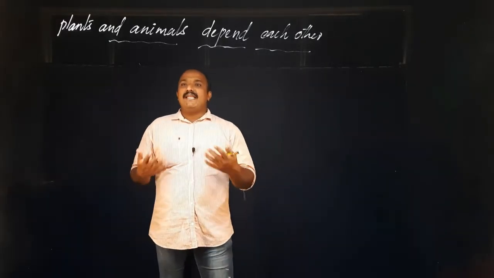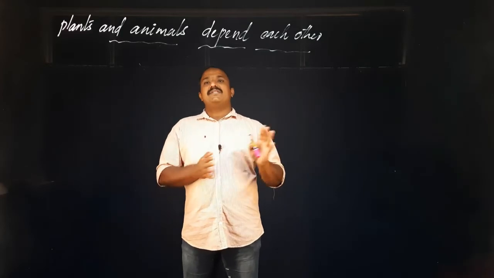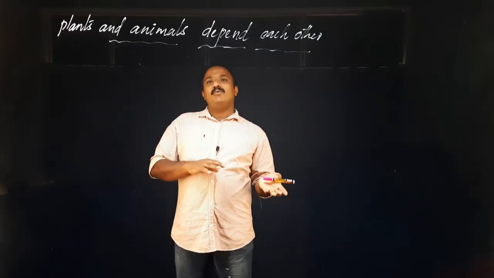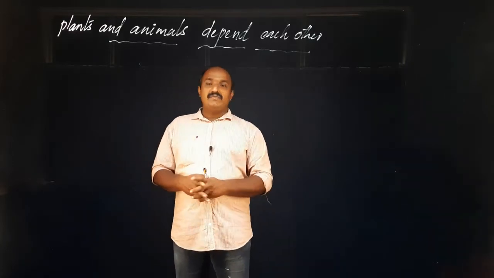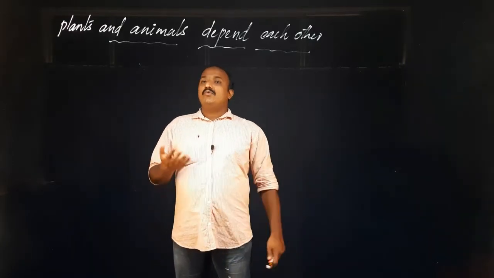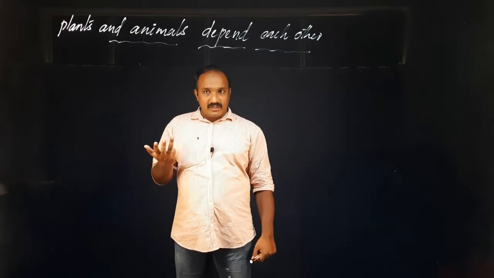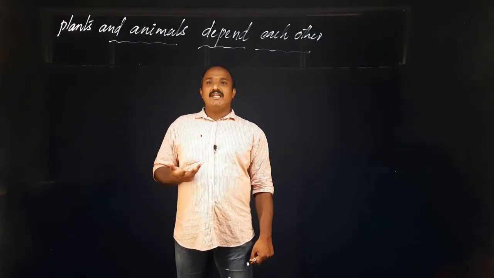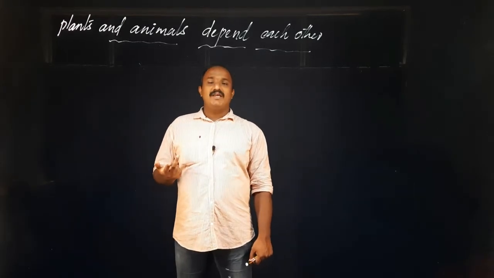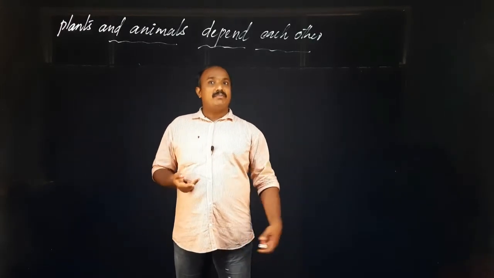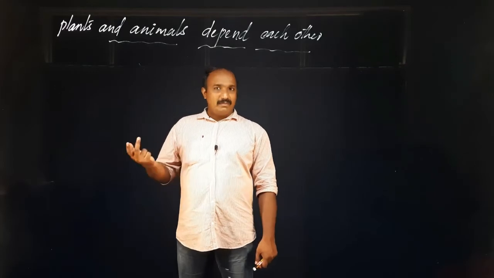So how do animals need plants and how do plants need animals? We studied from lower class itself. We get food materials from where? From plants. Then we get some medicines from plants. We get firewood for burning, for cooking from plants.